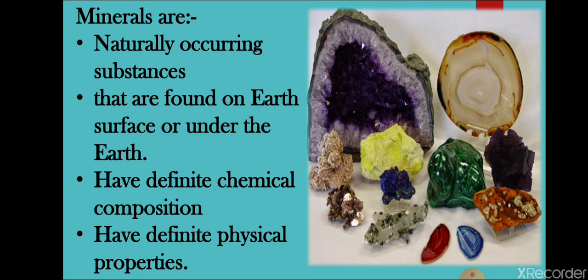As you can see in the picture, there are many minerals, and their physical appearance is different. They are of various colors, various sizes, and their shape is different. They have different physical properties, and they have different chemical composition also.